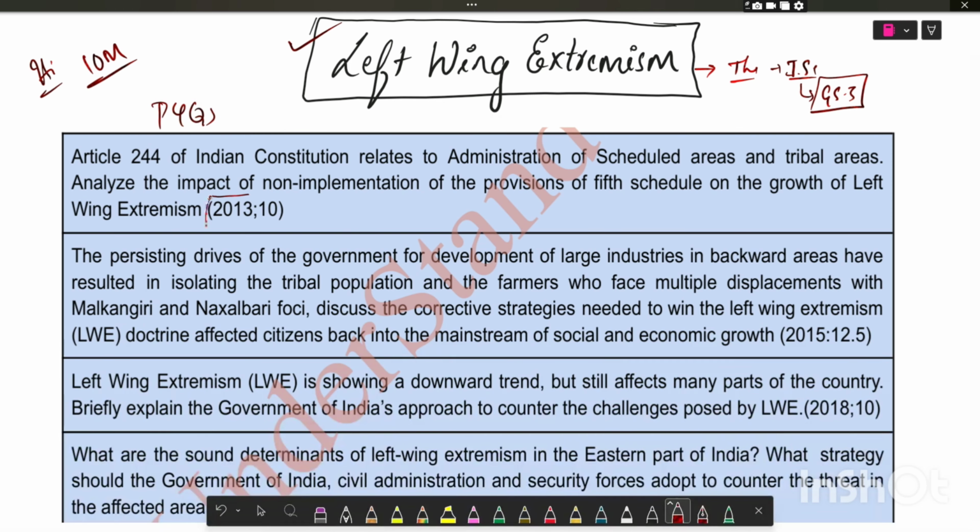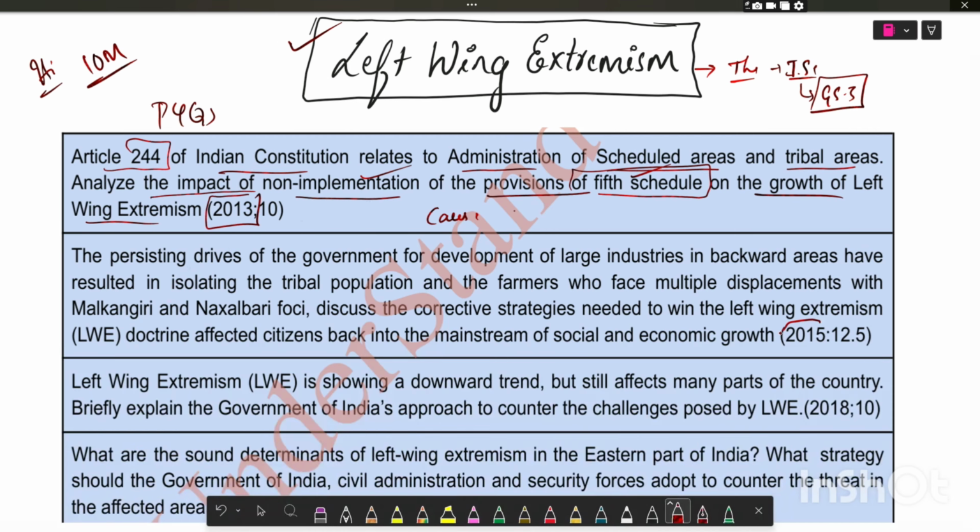The first question, which was asked in 2013, was: Article 244 of the Indian Constitution relates to administration of scheduled areas and tribal areas. Analyze the impact of non-implementation of the provisions of the Fifth Schedule on the growth of left-wing extremism. Here they asked, what are the causes of left-wing extremism? Is it non-implementation of the Fifth Schedule?